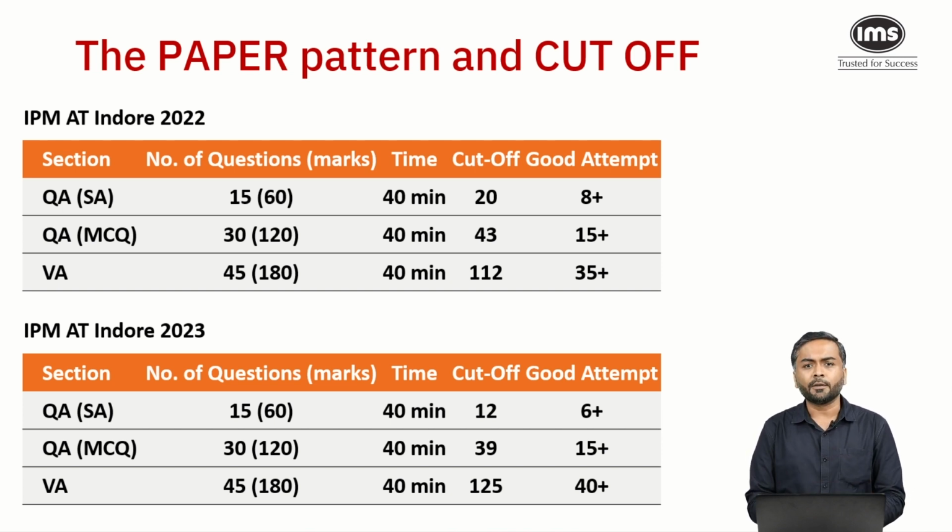That's 4 marks, right? And the verbal ability section in 2023 turned out to be very easy as compared to the last couple of years, and hence the cutoff went up from 112 marks in 2022 to 125 marks in 2023. So this was the paper pattern and the sectional cutoff for each section. Remember that you need to clear all 3 sections for the IPMAT Indore paper.